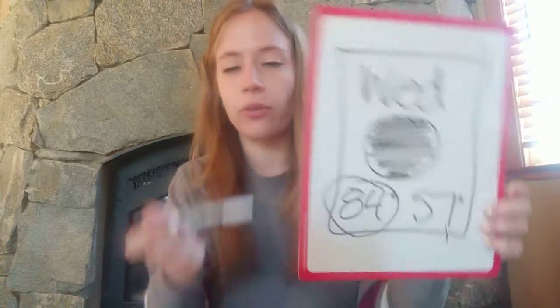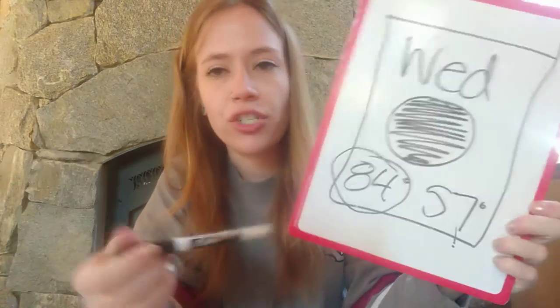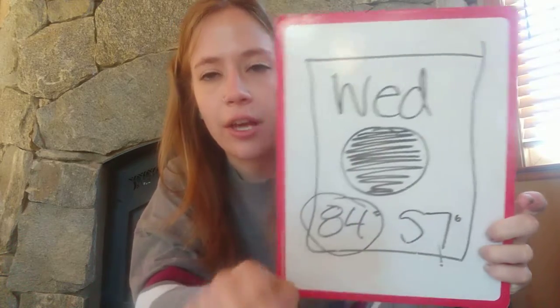Okay, so let's look at the type of weather we're going to have tomorrow. What does it mean if it just shows the sun? What type of weather? So if you said sunny, you're correct. So when you just see the sun as your picture, that means it will be sunny. So tomorrow will be sunny.